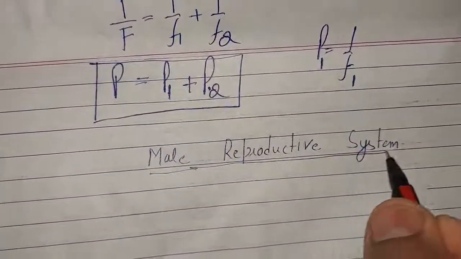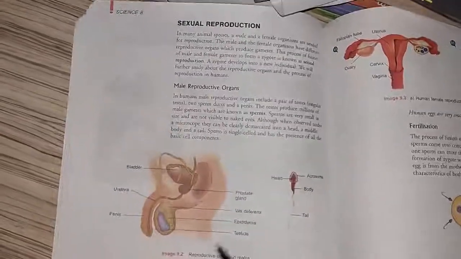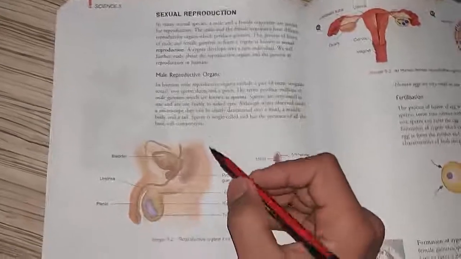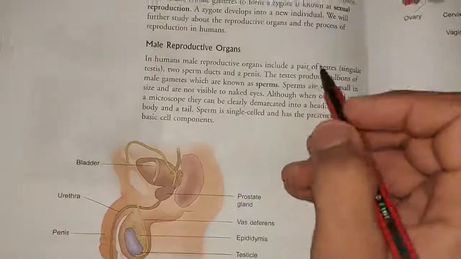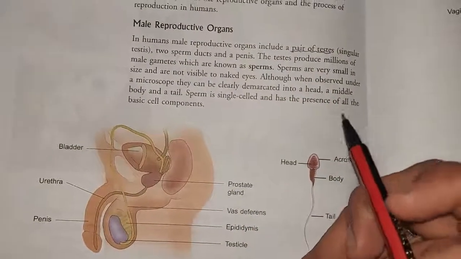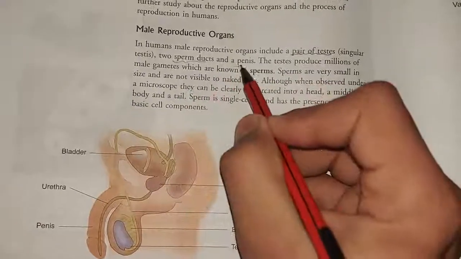A diagram is given in your book. It's like that. So this is the concept of the male reproductive system. In the male reproductive system, what is there? This is the main concept: a pair of testes, a sperm duct, and a penis.